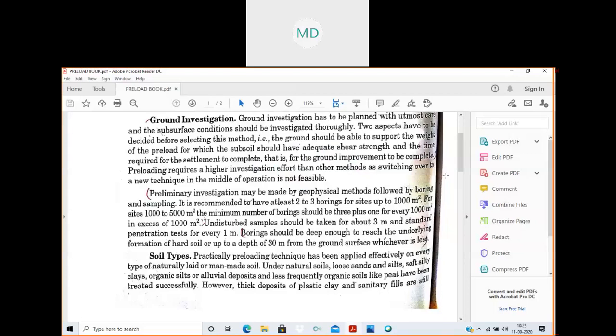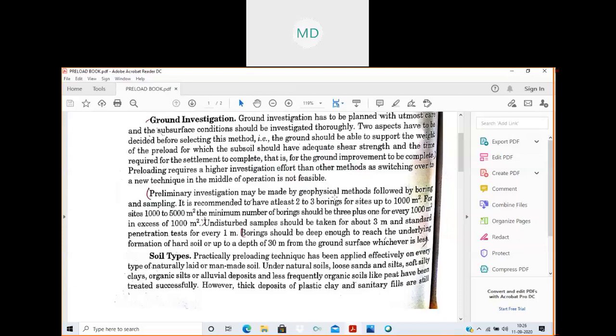Like in previous classes I told you about base failure: if the load is more than the capacity of the soil, there are chances of base failure. So to avoid this, we should investigate whether the ground will be able to take the load that we are going to apply as preload or not.